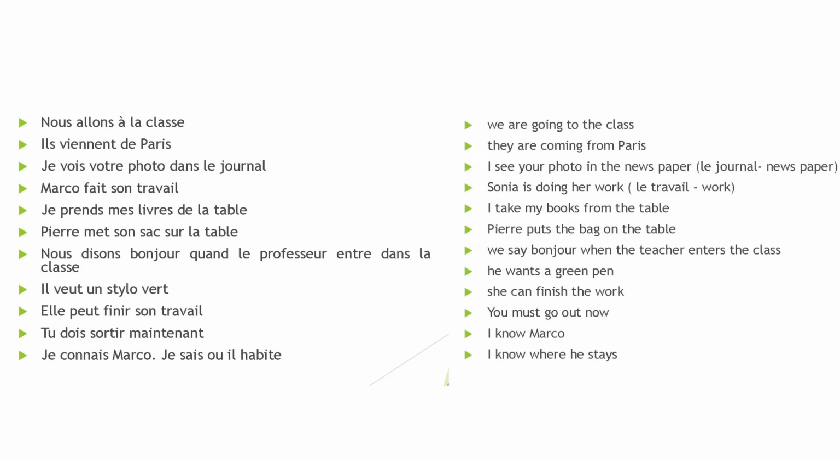You must. Tu dois. To go out, it is sortir. Tu dois sortir. You can see that the verb is not conjugated because after one verb, the second verb need not be conjugated. So, tu dois sortir. You must go out now.